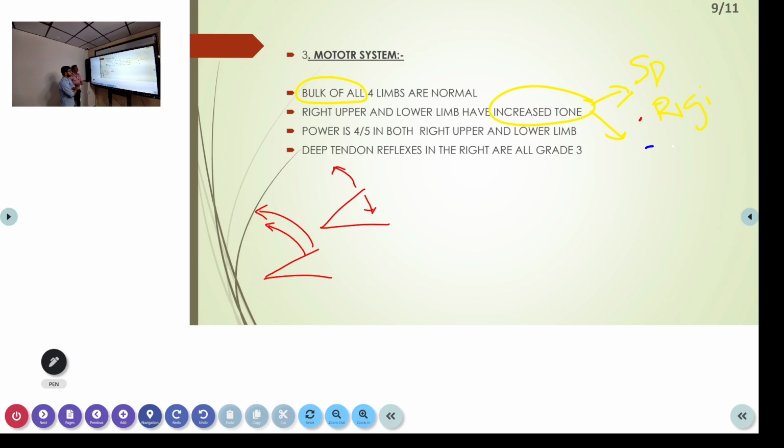So power was 4 out of 5 in both right upper and lower limb, and deep tendon reflexes on the right side were all grade 3. There was hyperreflexia, grade 3. Yes, sir.